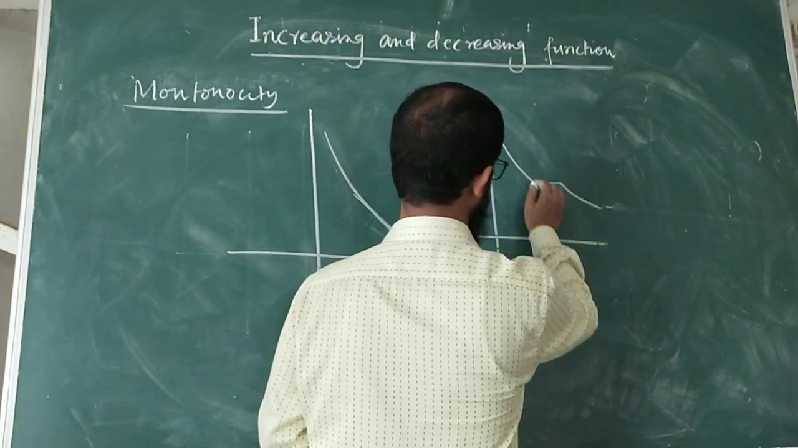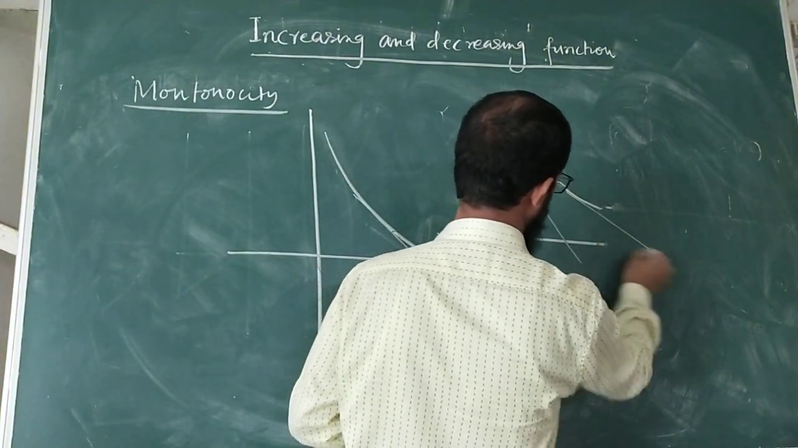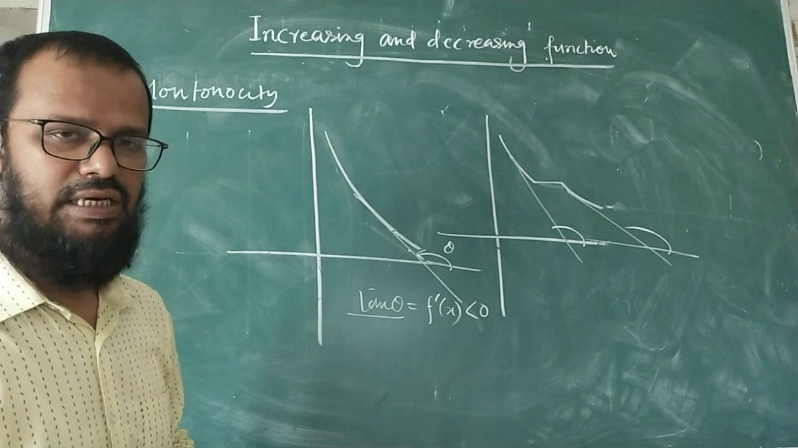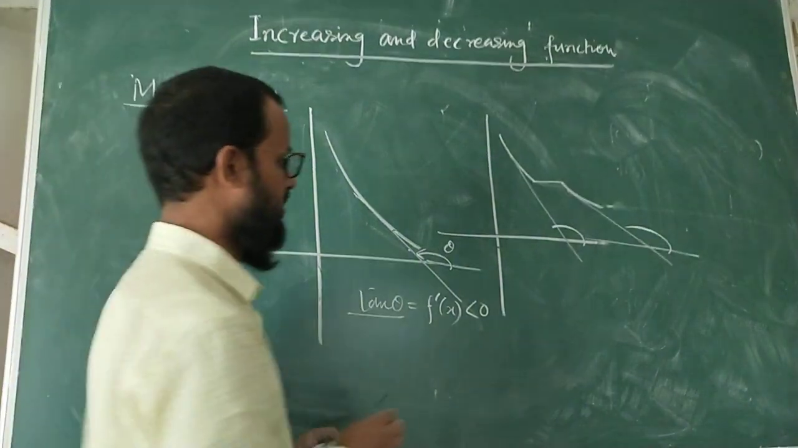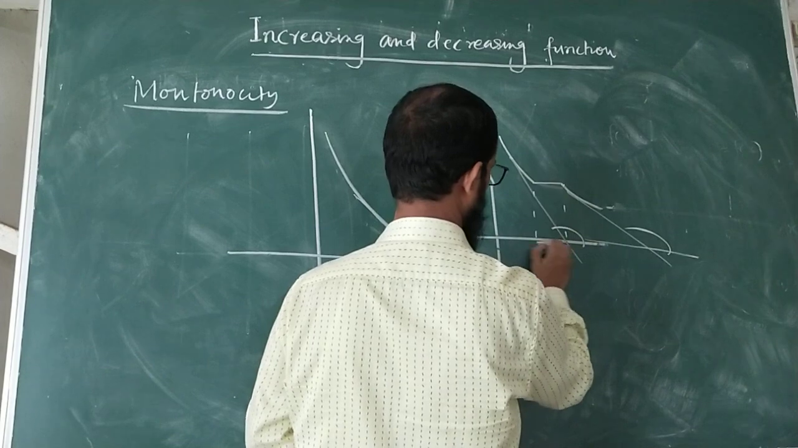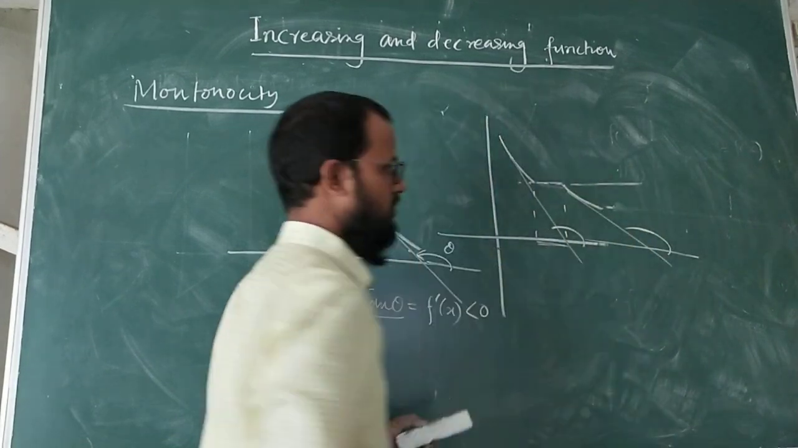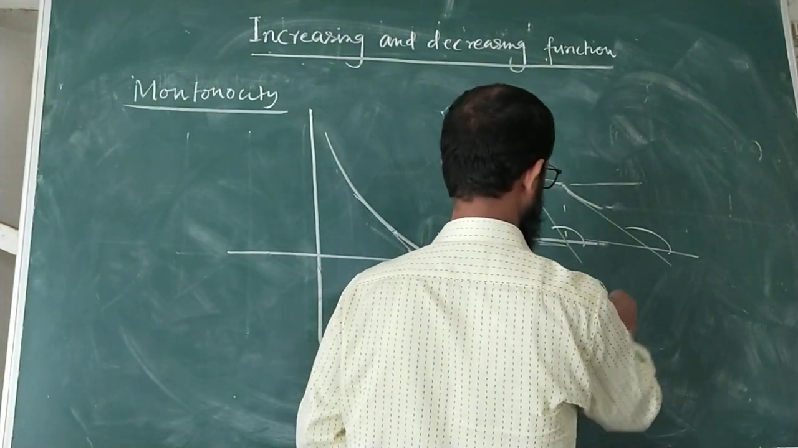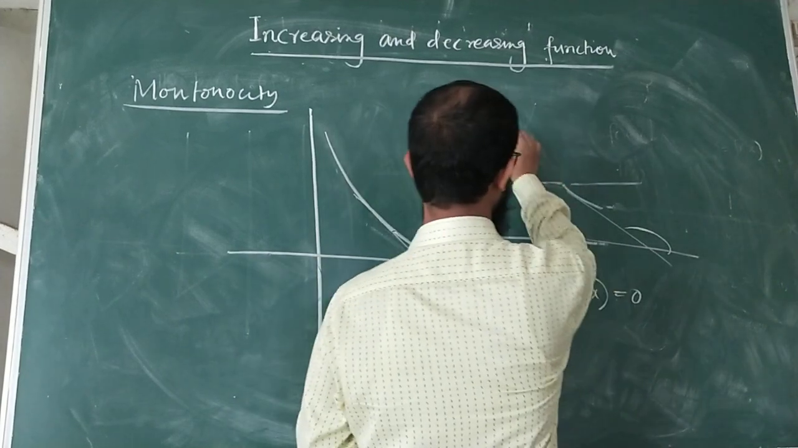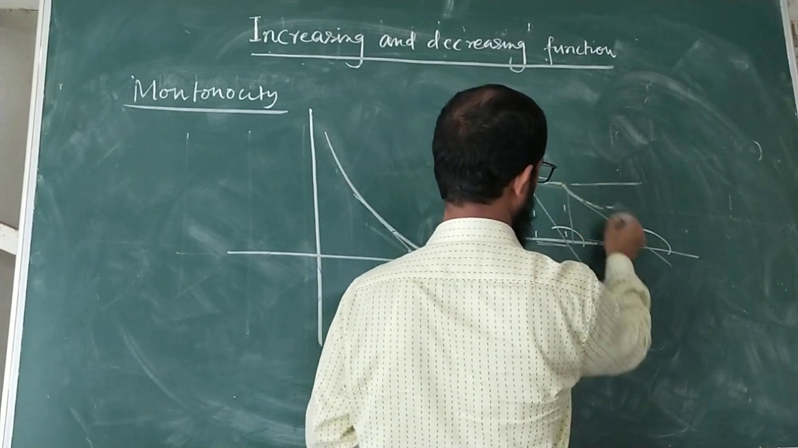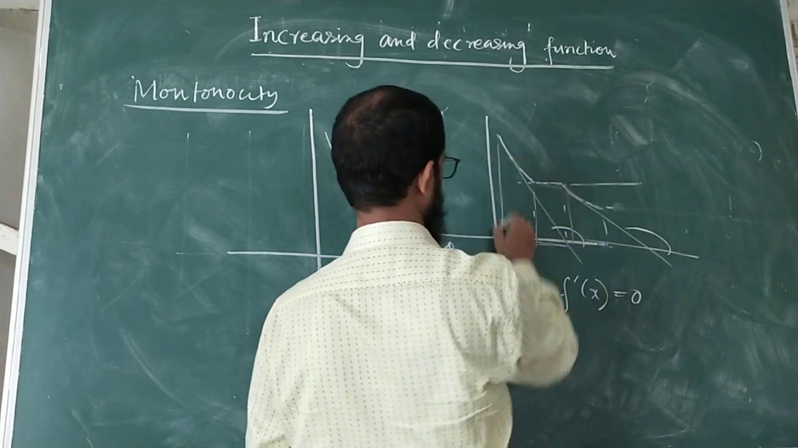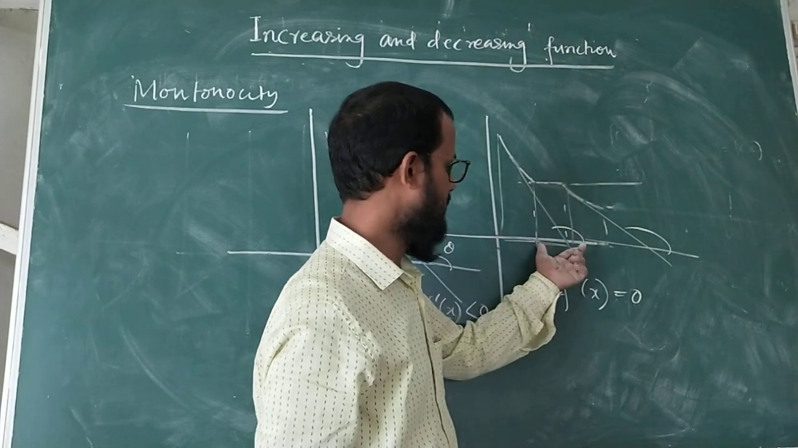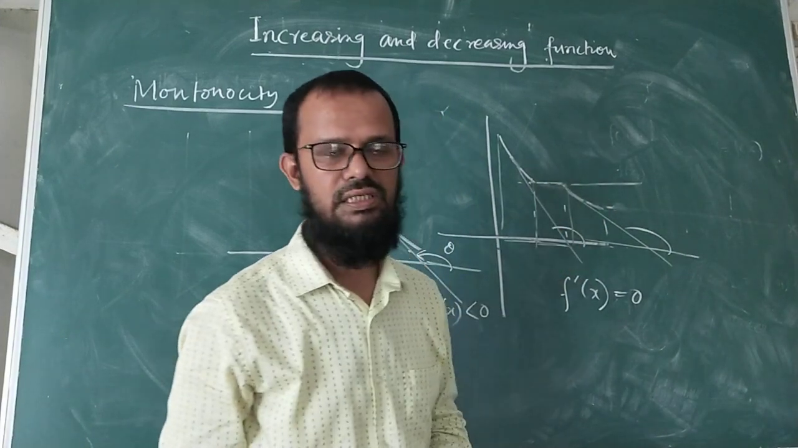And in this particular function, again you see, the tangents make obtuse angles, and finally tan theta is negative. That means f dash x is less than 0. But at these points, the tangent is parallel to the x-axis, and here f dash x is equal to 0. From here to here in the domain, f dash x is less than 0, and at this particular point in the domain, f dash x is equal to 0.